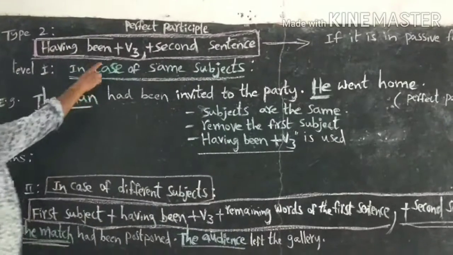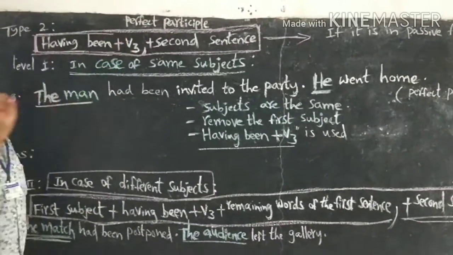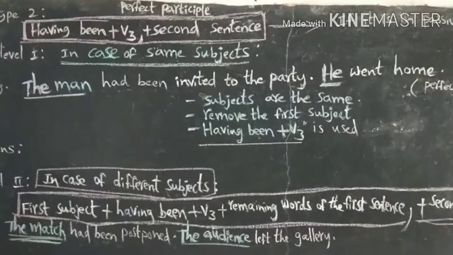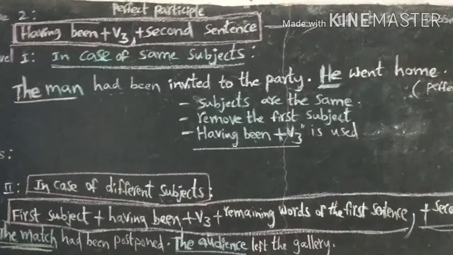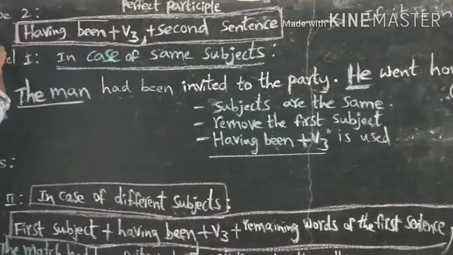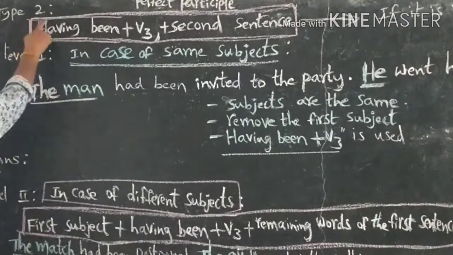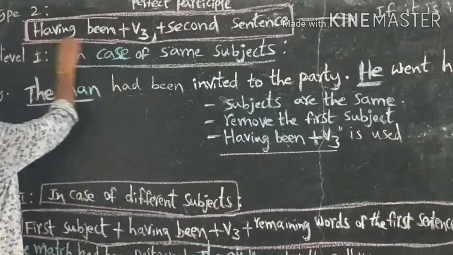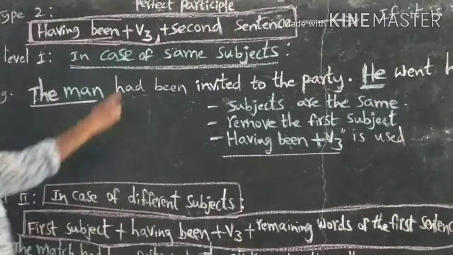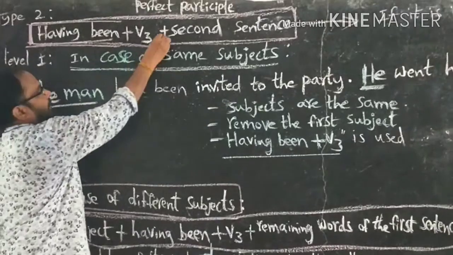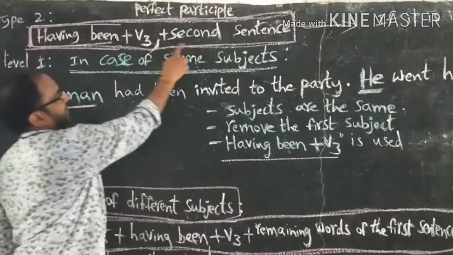Okay. Perfect participle has two types. Already we said type 1. We are going to discuss type 2: having been plus verb 3, comma, plus second sentence.